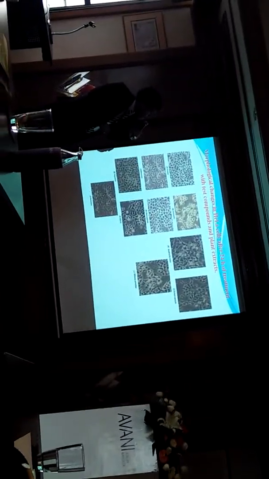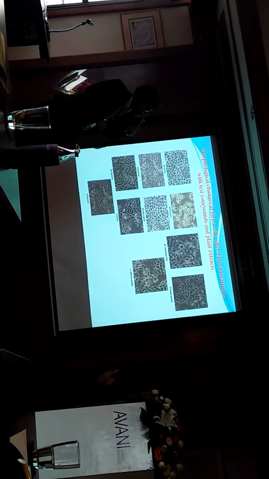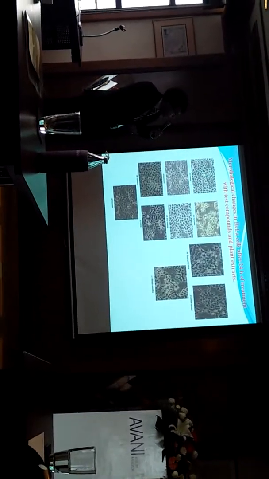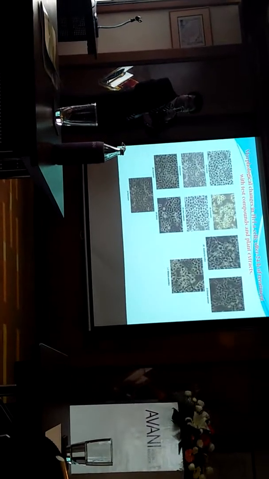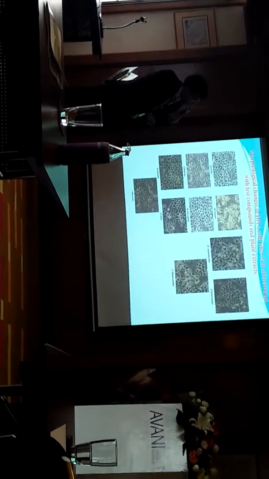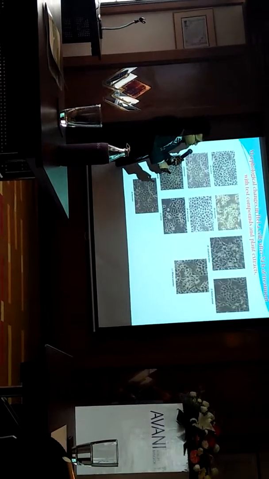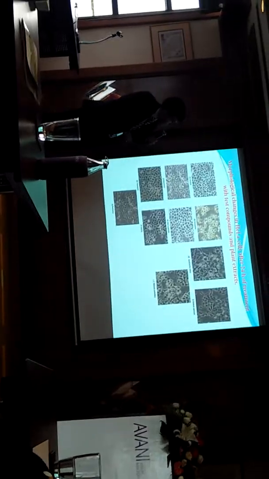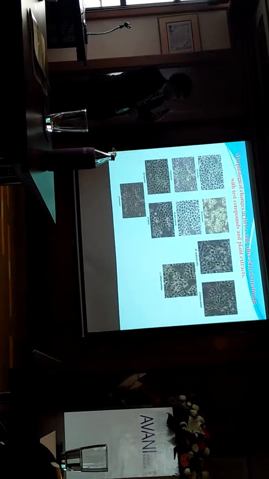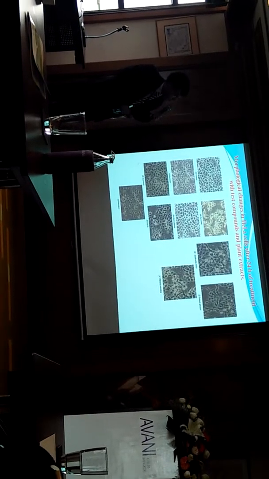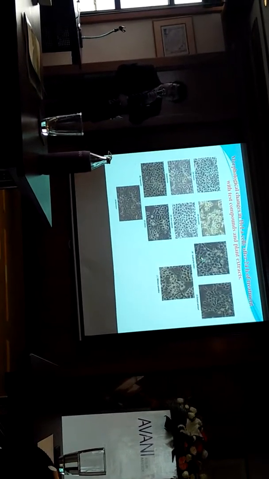Similarly, these morphological changes were studied in HeLa cells also after 24 hours of treatment. You can see this is the control in which no treatment was given. And here you can see after 24 hours of treatment with curcumin, these are the apoptotic bodies. A huge number of apoptotic bodies are formed. Then after treatment with genistein also, these are the apoptotic bodies. And allyl sulfide is exactly similar to the control, with no change after treatment.